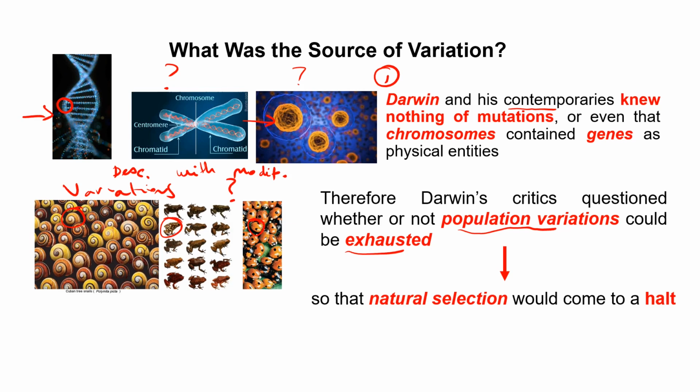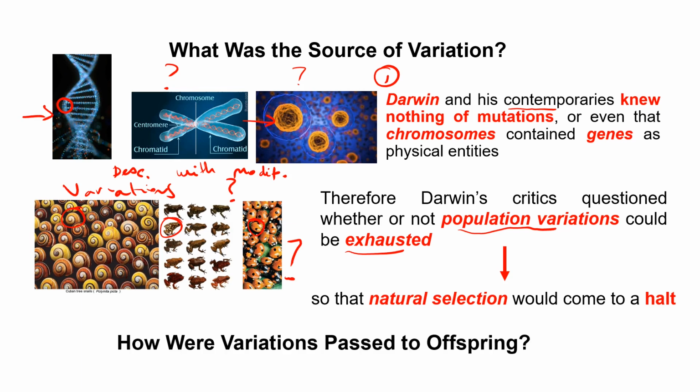So natural selection, the evolution, would stop. And Darwin was not able to answer this question. Why? Because as we said, he didn't know anything about that. So he started trying to look for these answers.